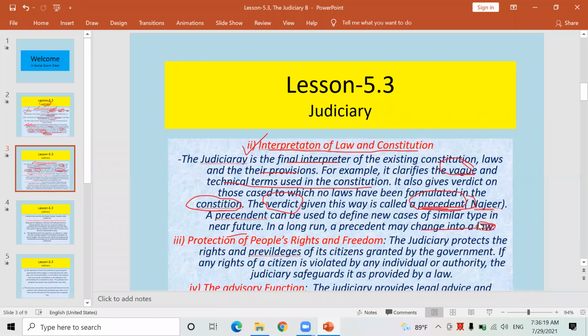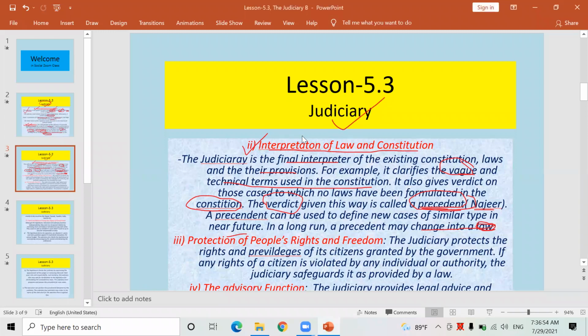That must be passed by a two-thirds majority of the members of parliament, members of the legislature. You know that the law-making body of the Nepal government is known as the legislature. The legislature has the sole responsibility to formulate and write the law. But if there is no law at that time, even judges can prepare a law themselves and handle the special case. This comes under interpretation of laws and the Constitution, the second function and power of the judiciary.